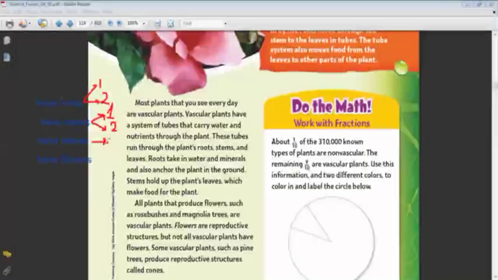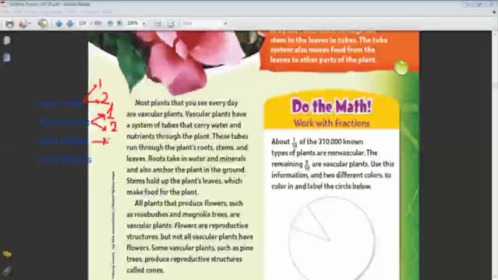We have two types of vascular plant inside it. Some can reproduce by flower, and some by cones, and some by fruit, but not many of them by fruit. Reproduce by seed, reproduction by seed. The seed is inside the fruit, like the apple. We find the seed of the apple.